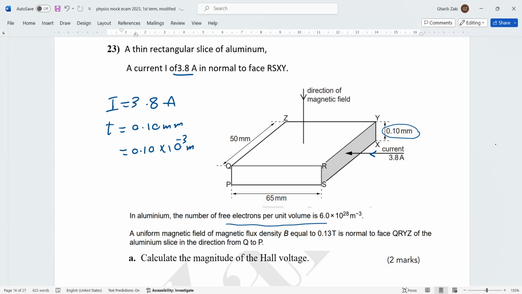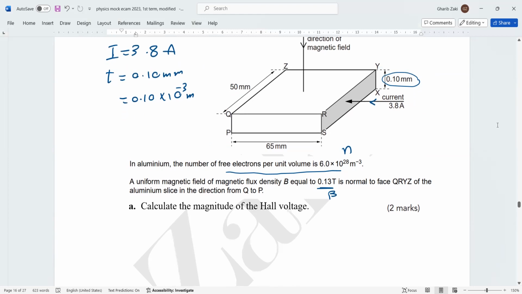Free electrons per unit volume, this is n. We need n small also. Uniform magnetic field of flux density, this is B. Okay, calculate the magnitude of the Hall voltage. The Hall voltage denoted by VH will be given in the formula sheet, BI over n, the number of free electrons per meter cube, q is the charge of electron. We talk about here electron.